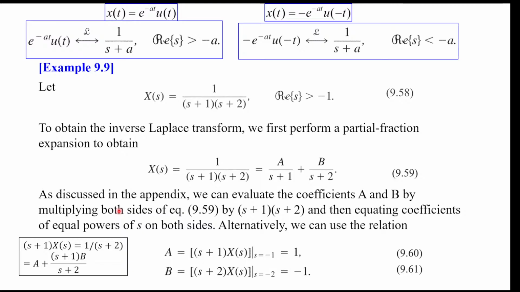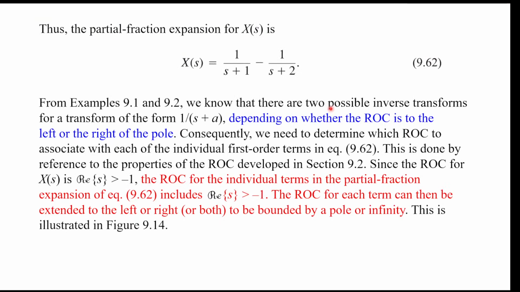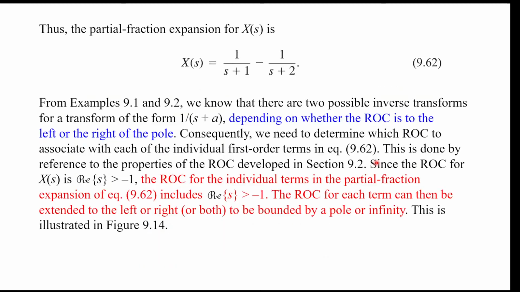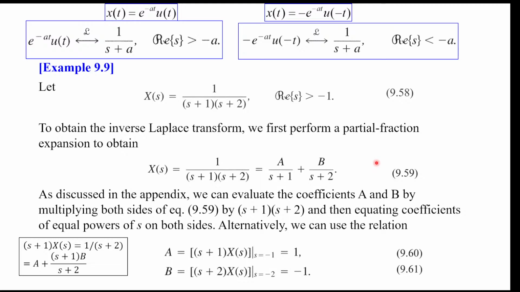Let's say our Laplace transform is X(s) equal to 1 over (s plus 1)(s plus 2), and we pick the ROC to be Re(s) greater than minus 1. I should draw a picture. So the function looks like this: it has a pole at minus 1 and a pole at minus 2, and the ROC is to the right side of minus 1.